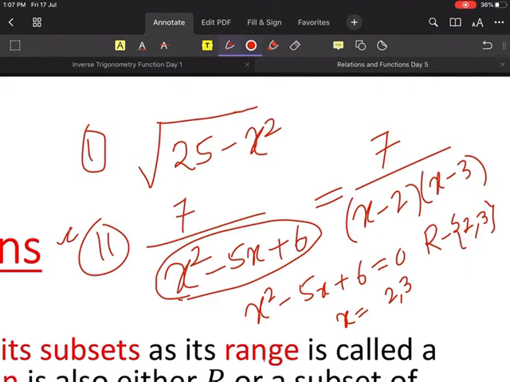Understood? Now try this one. We have got 3 minutes. Everybody understood this one? Yes, sir. So try the above one: root of 25 minus x square. Let's see who can do this one.